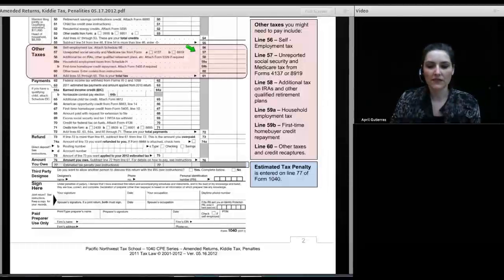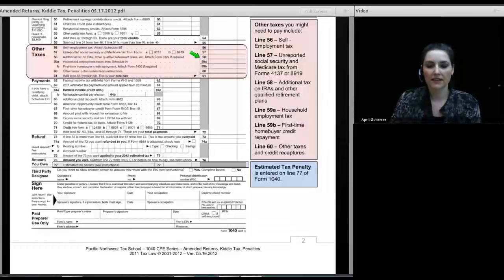We also have line 57, where we talk about unreported Social Security and Medicare tax on tips, but also on wages that are not tips. When it's not tips that you're talking about, you fill out 8919. If you are receiving tips and you did not report your tips to your employer and you're going to be paying the tip tax, then you would fill out Form 4137. We're not going to talk about 4137 in today's class because we did that in an earlier session when we talked about wage tips and other investment income. But we will look at this other Form 8919 today. We'll spend a little bit of time talking about it.